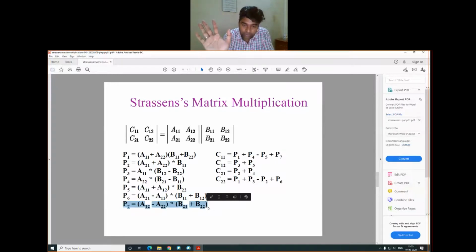Okay, from the exam point of view, we have to learn all these equations, because in the examination they directly ask you to explain Strassen's matrix multiplication, or sometimes they can give some values of the two matrices A and B, and ask you to find the solution by applying Strassen's matrix multiplication. We have to compute all these equations and their values.